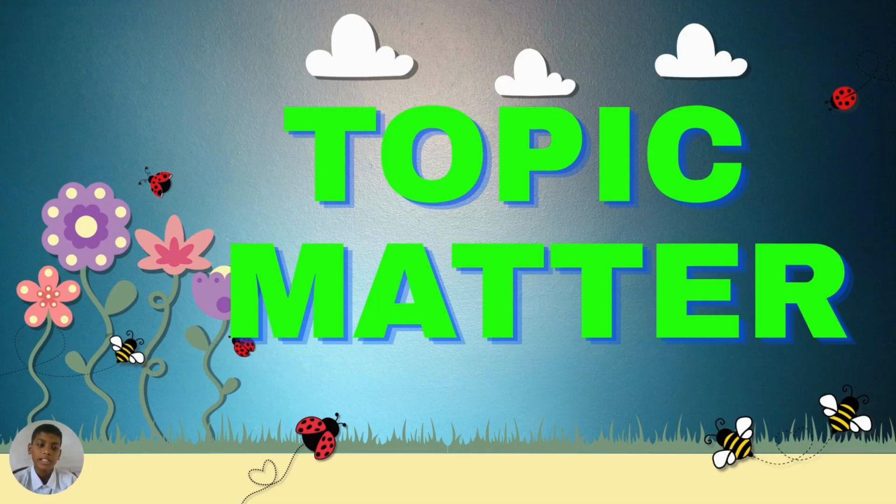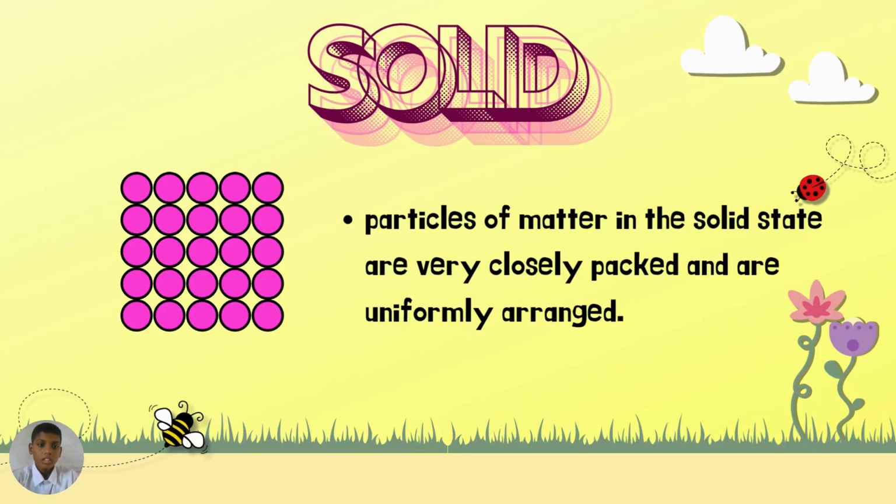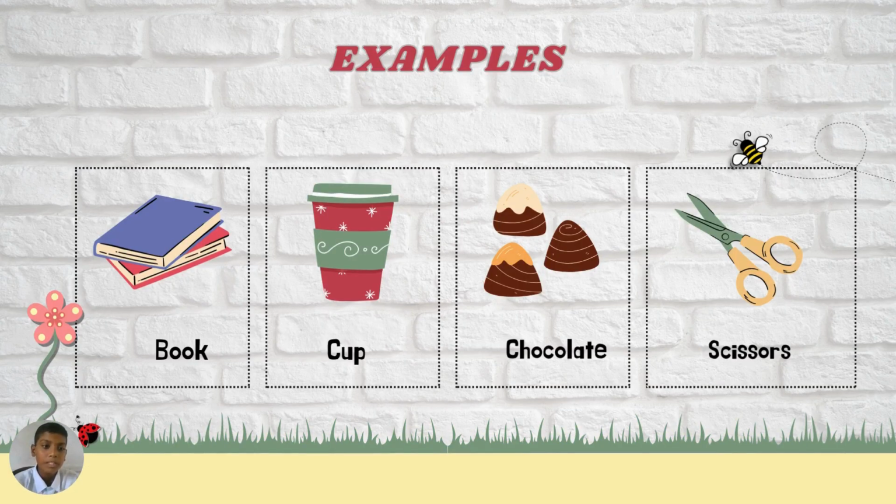Topic is matter. Solid. Particles of matter in the solid state are very closely packed and are uniformly arranged. Example: book, cup, chocolate, scissors.